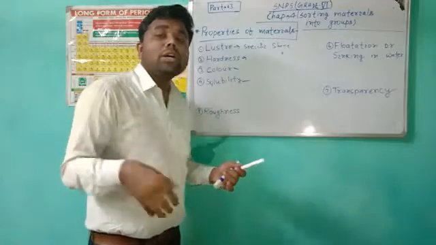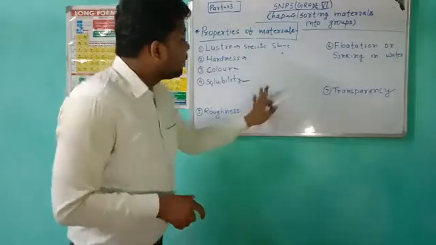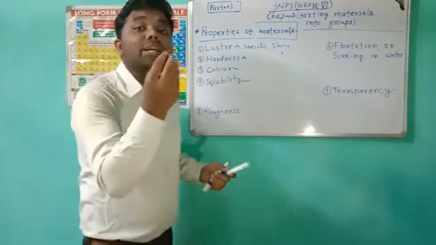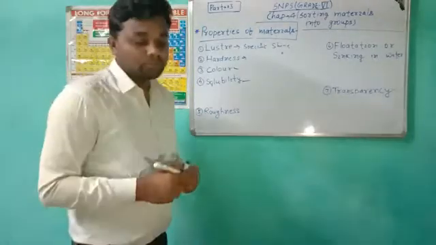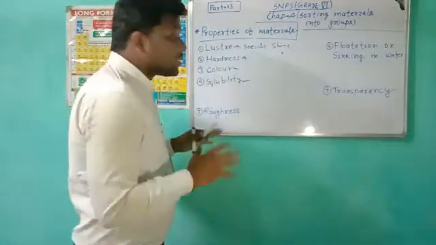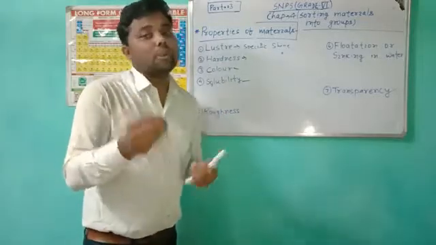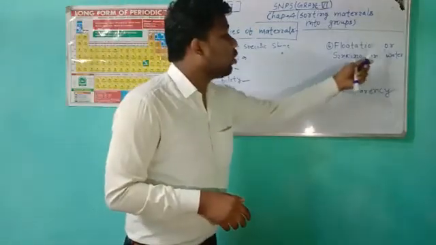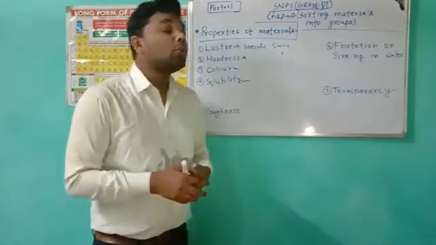And what about the smooth surface? We can say the surface of a whiteboard, the surface of flowers, or the petals of flowers, and glass sheets. These are some smoother surfaces that we call smooth. And what about flotation or sinking in water? Flotation and sinking in water.